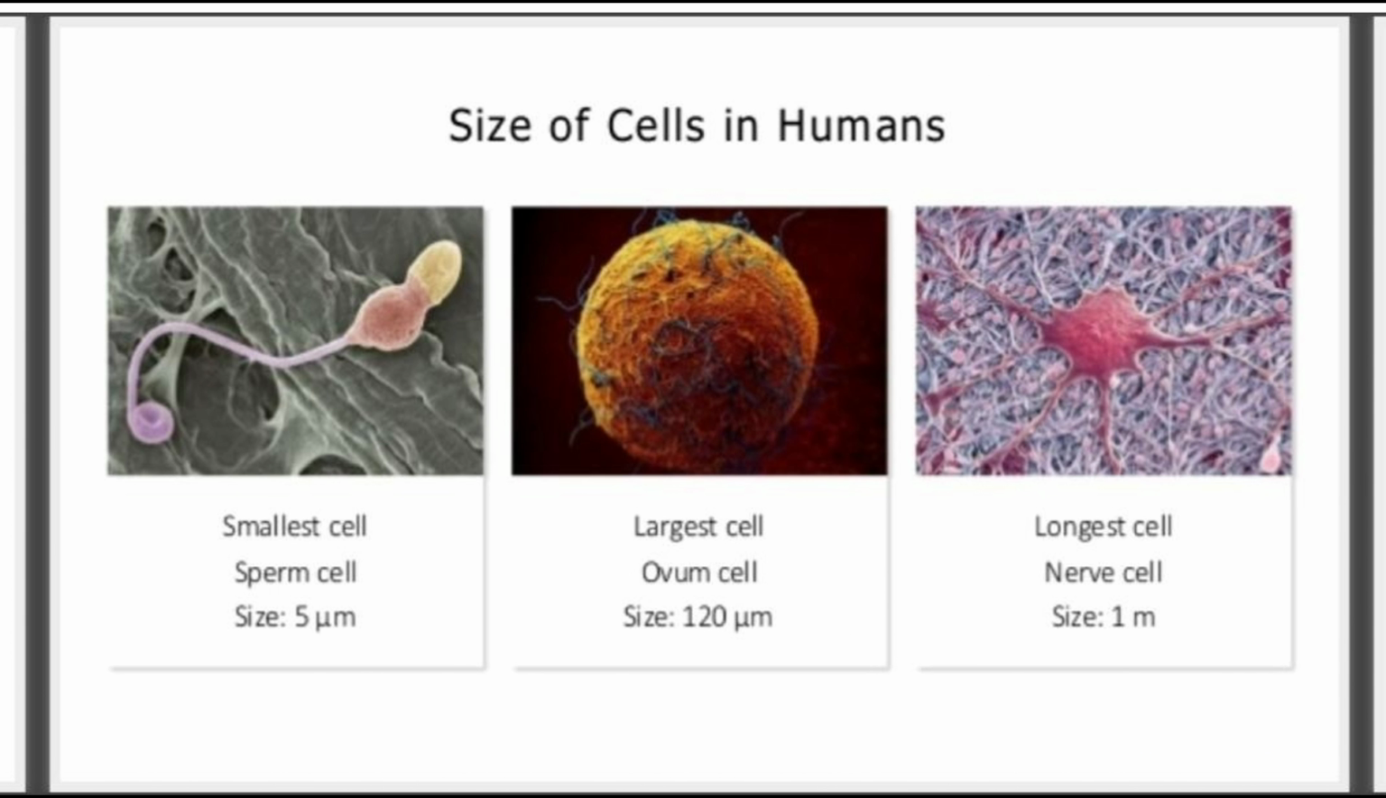Sizes of cells in humans. The smallest cell is the sperm cell, which has a size of only 5 micrometer, and the largest cell is the ovum, having 120 micrometer size, and the longest cell is the nerve cell, which has a size of 1 meter.